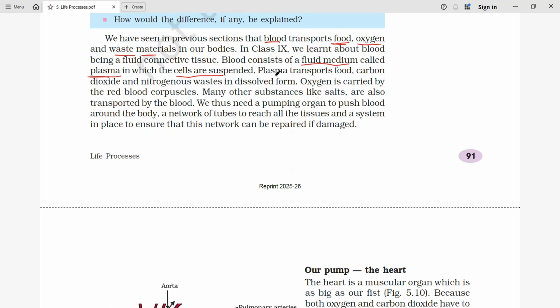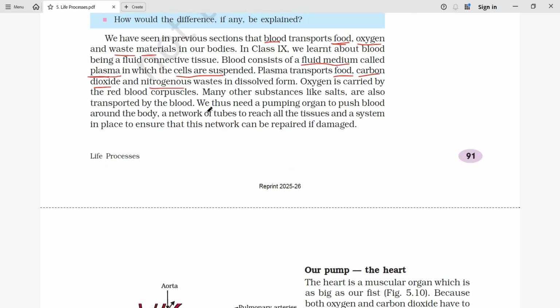So how does this plasma help? It is used to help in the transportation of food, carbon dioxide, and the nitrogenous waste, which is dissolved. Finally, in a later topic, we will see how waste particles come out from our human bodies.